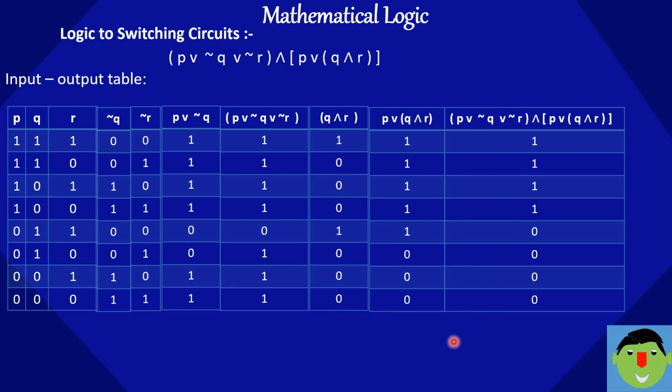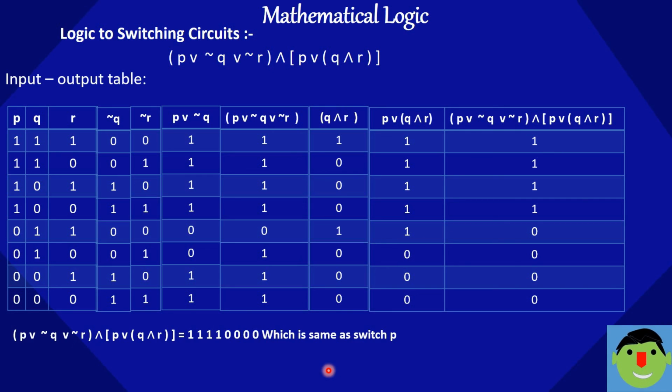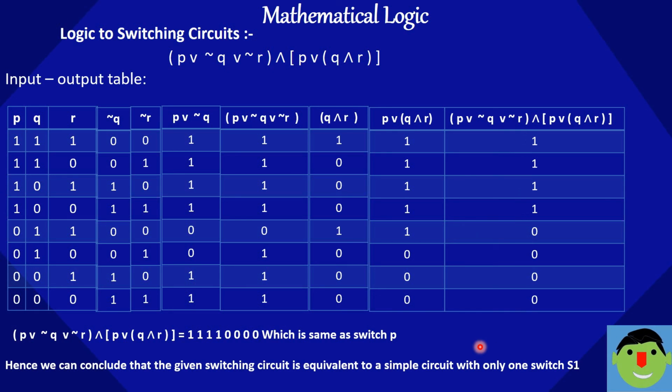Observing the last column of this pattern, it is identical to the column P: here also 4 times 1 and 4 times 0, here also 4 times 1 and 4 times 0. Hence we can conclude that the given switching circuit is equivalent to a simple circuit with only one switch S1.